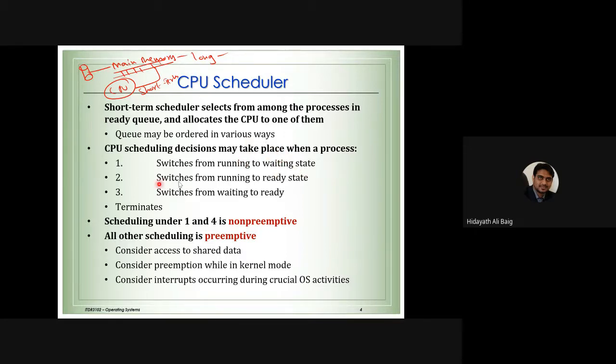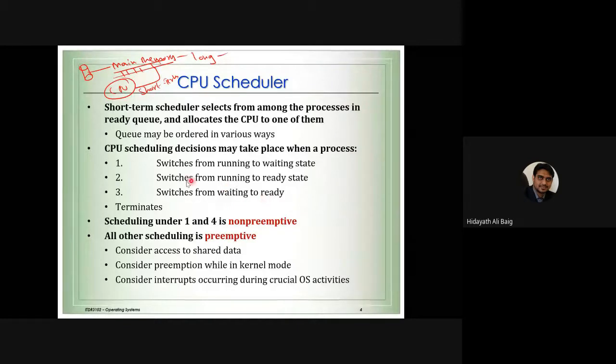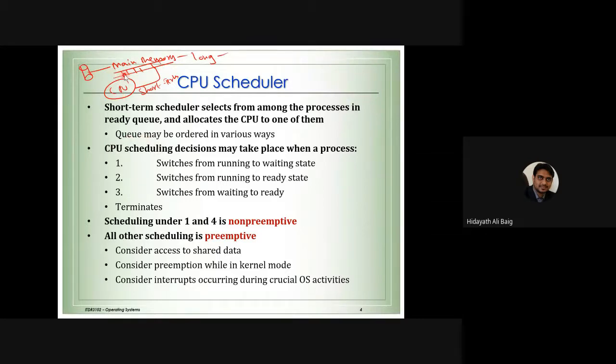Another example, switches from running to ready state. Now one particular process is ready to get executed, and switches from waiting to ready state when one process is getting ready after completing the waiting. So now it wants to come. Likewise, in many situations, we need to do the scheduling. What do we mean by scheduling? Select the job from the main memory and send it to the CPU.